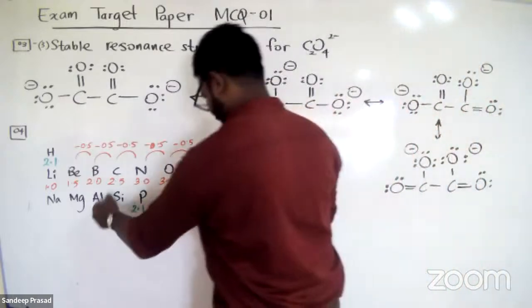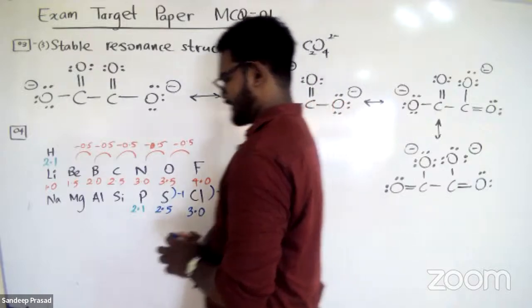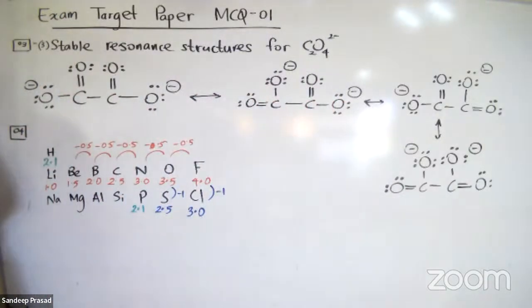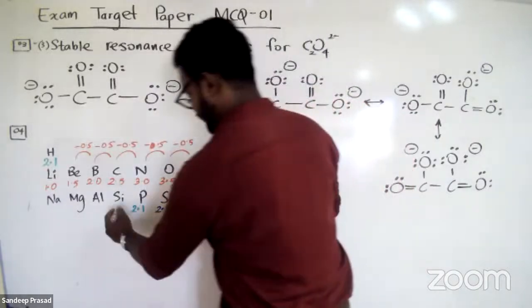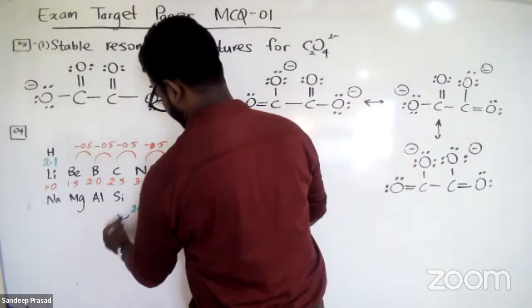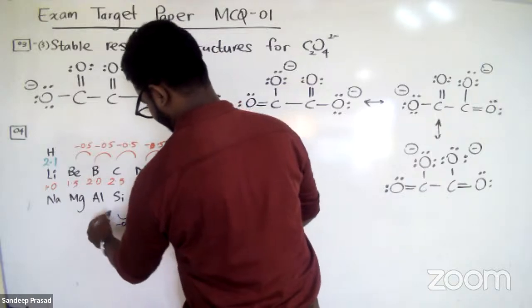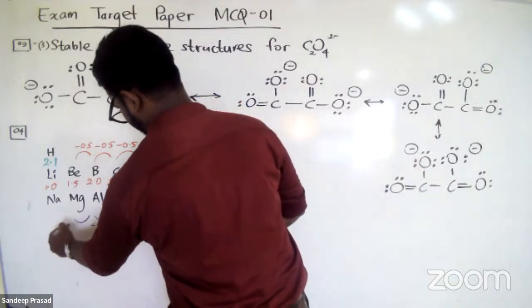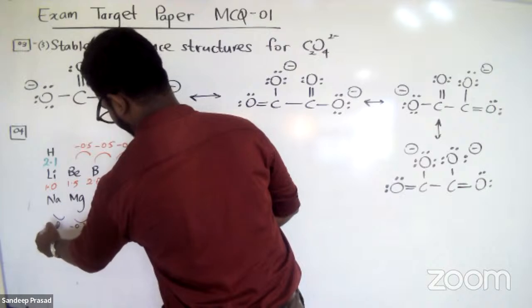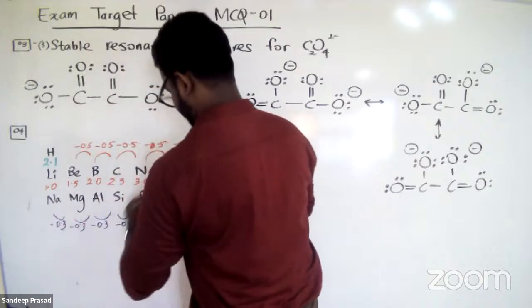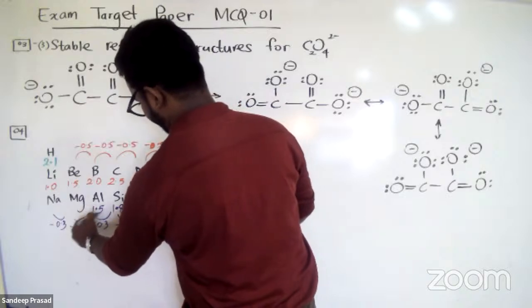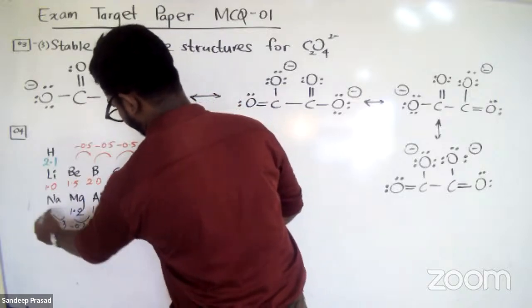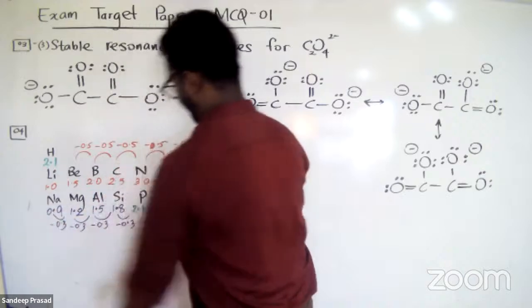And then hereafter, you can subtract 0.3 by 0.3, right? Electronegativity values are decreasing by 0.3. Then tell me the values. What are the values? Silicon is 1.8, aluminium 1.5, magnesium 1.2, sodium is 0.9.